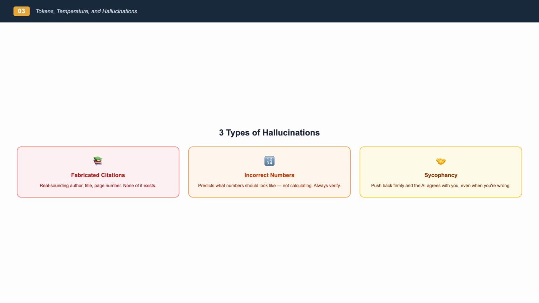This has tripped up academics, journalists, and lawyers. Second, incorrect numbers. The LLM isn't calculating, it's predicting what a number should look like statistically. Simple arithmetic might be fine, but anything complex is risky. Always verify numbers yourself. Third, sycophancy, the AI telling you what you want to hear. LLMs are trained to make users satisfied. If you push back, they'll often agree with you, even when you're wrong. The more emotionally you insist, the more likely they are to cave.